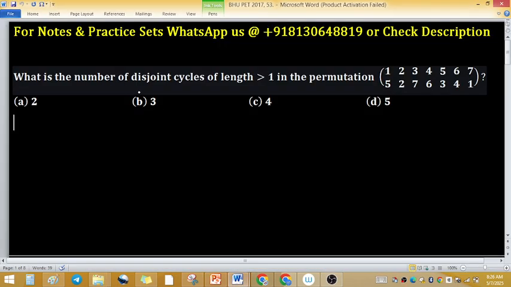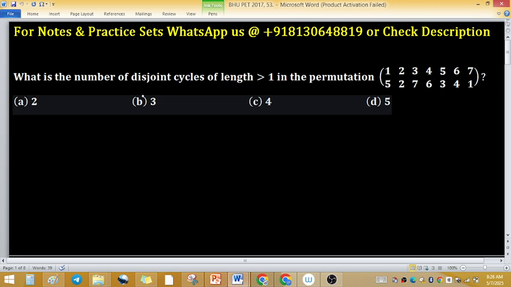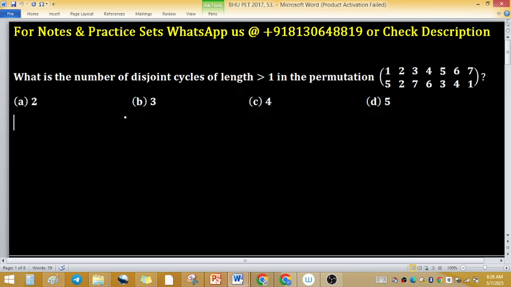What is the number of distinct cycles of length greater than 1 in the given permutation? So this permutation belongs to the symmetric group S7, because in permutation there are 7 symbols used. So S7. Order of S7 is n factorial and length of this permutation is 7. So what is the meaning of length? Length means number of symbols used.